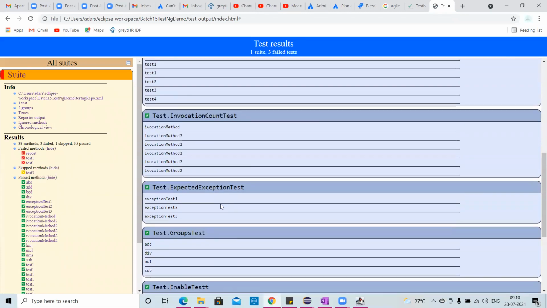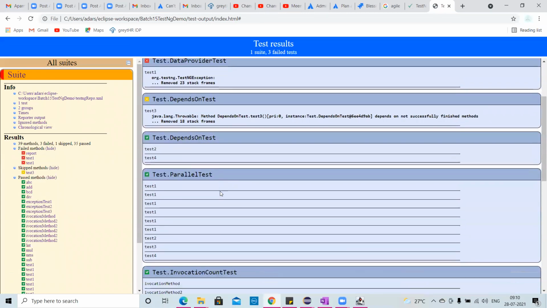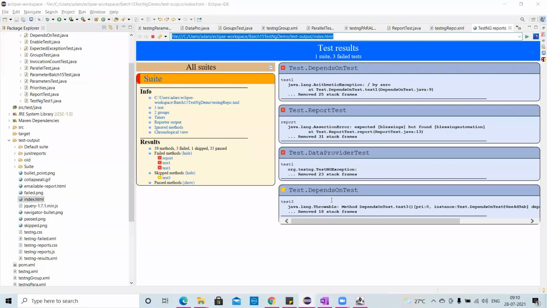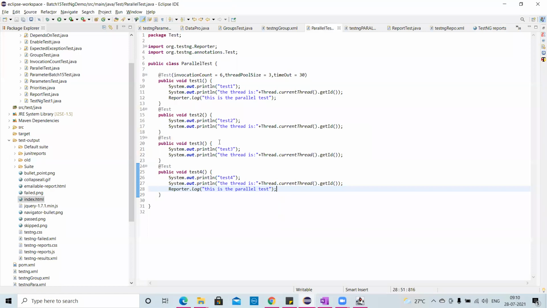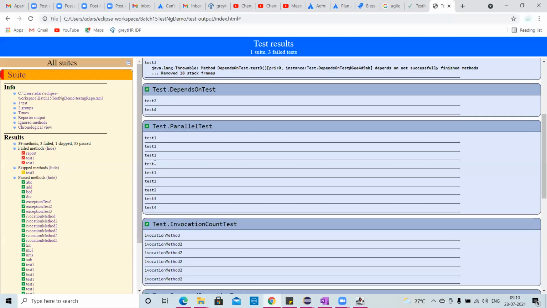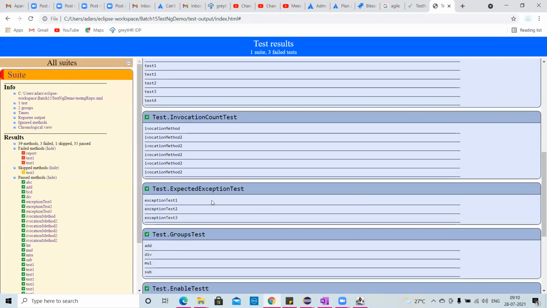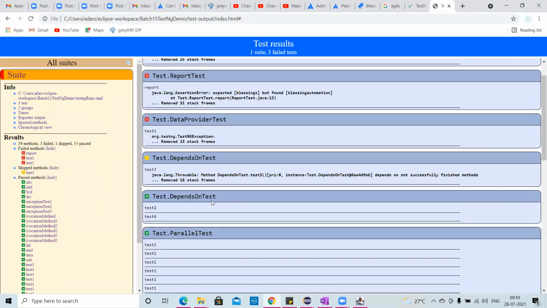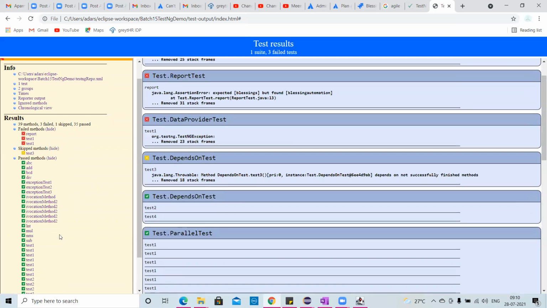Where did it go? Parallel test, which was my test case where I edited. It was parallel test only, right? Not really here. You have it somewhere in another place where you can see the data, Reporter dot out.